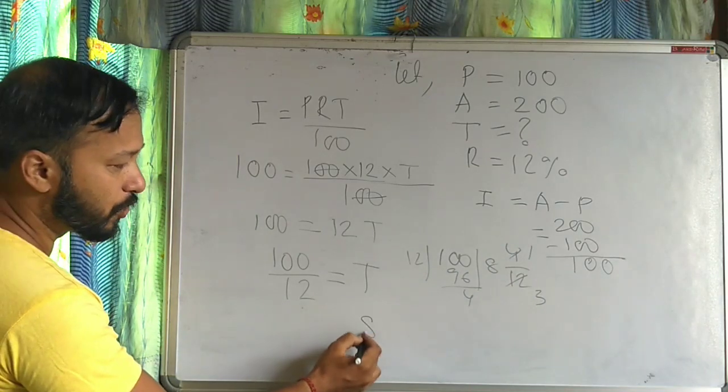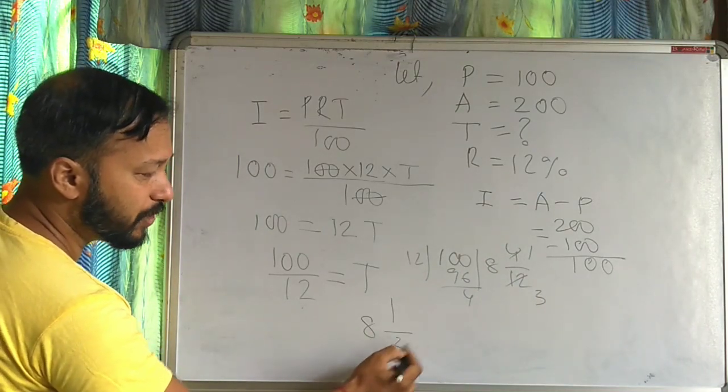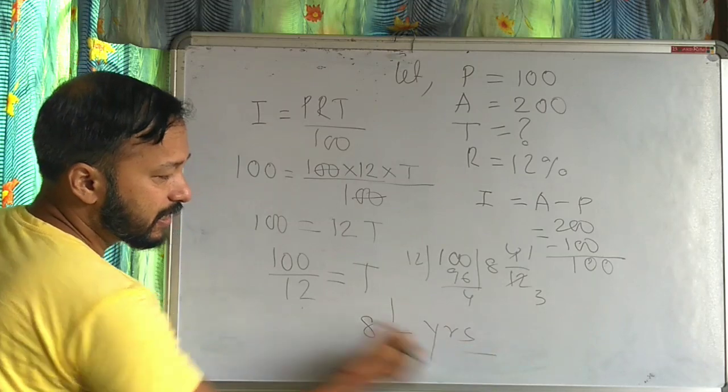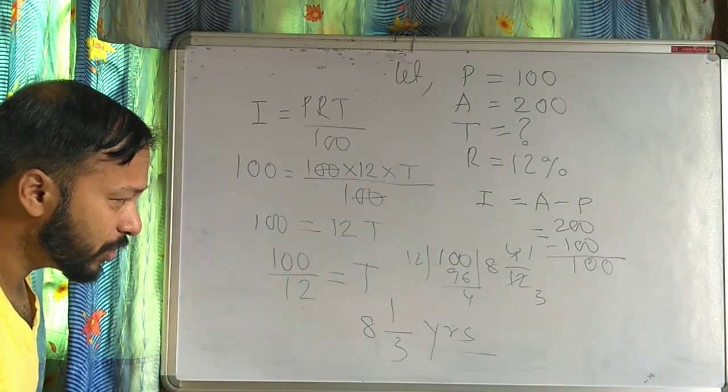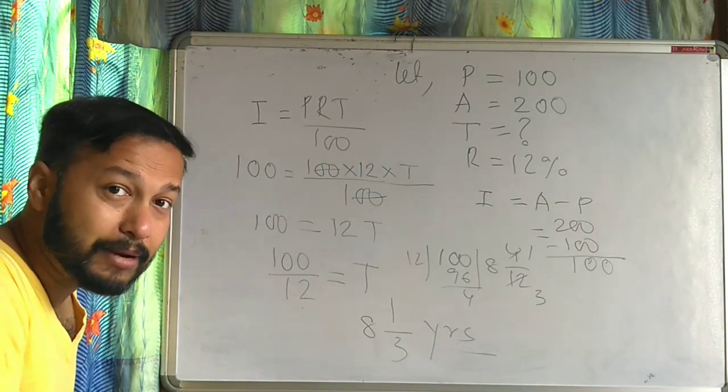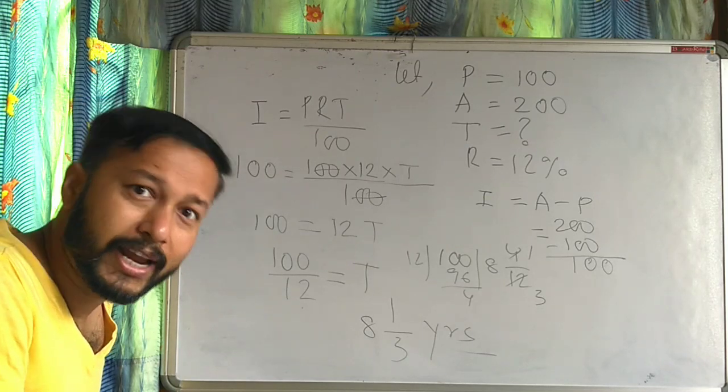So that is 8 1 by 3 years. Okay, 8 1 by 3 years. This is the time required. Let us move to our next question.